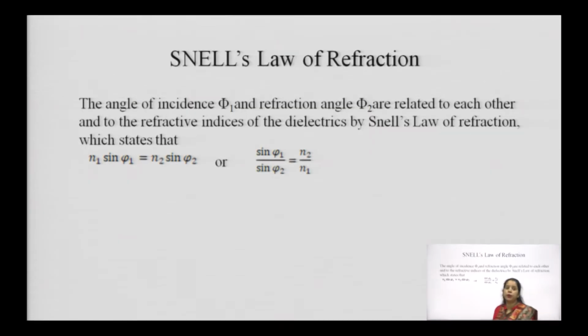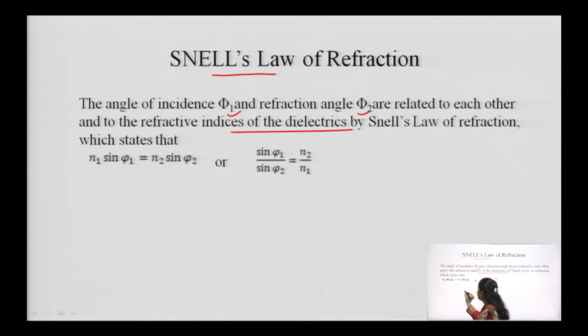Before going further into the process of transmission through ray theory, first of all we will discuss the basic law of refraction, that is called Snell's law of refraction. According to this law, the angle of incidence phi 1 and the angle of refraction phi 2 are related to each other through the refractive index of the dielectric.